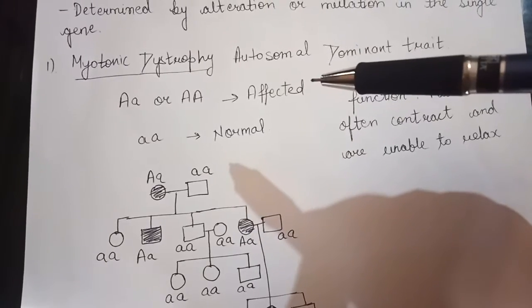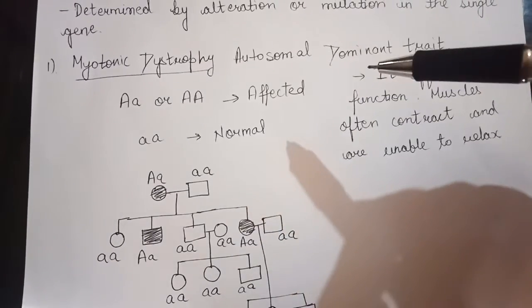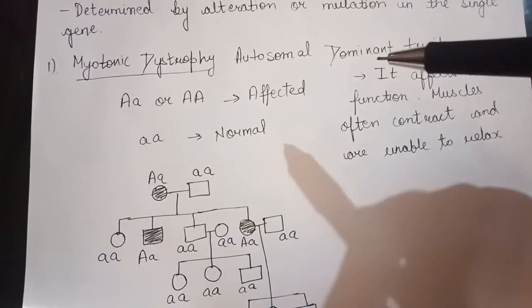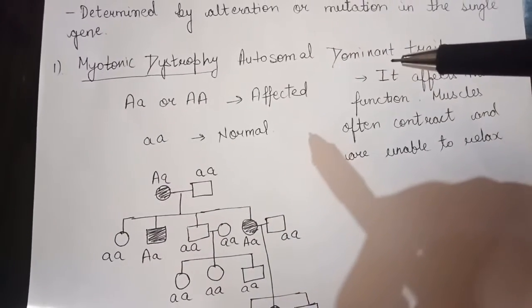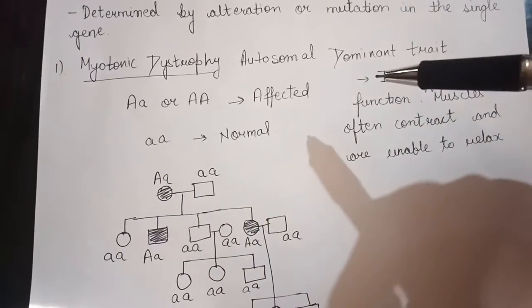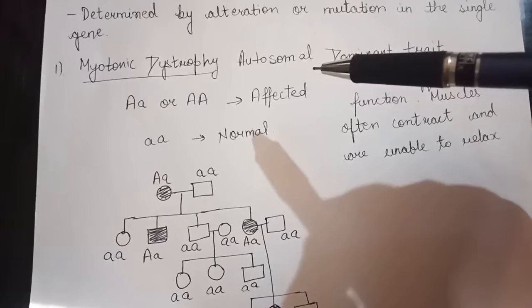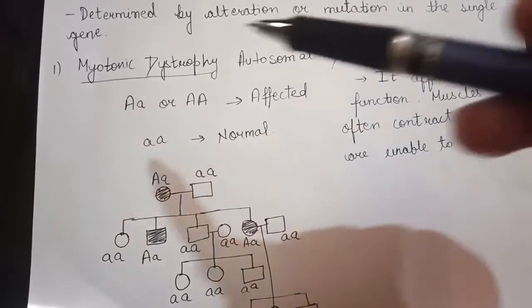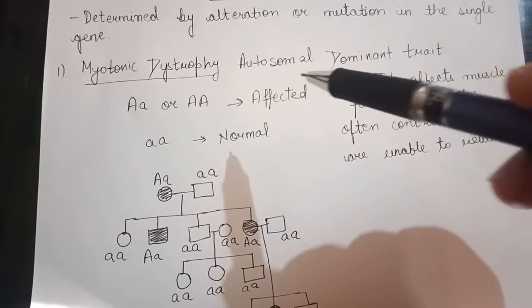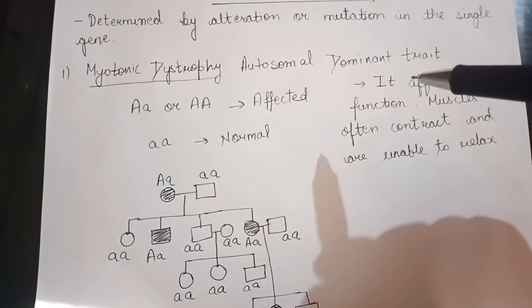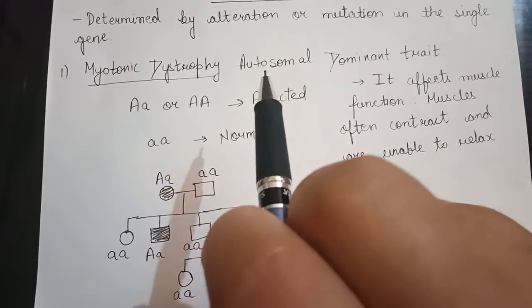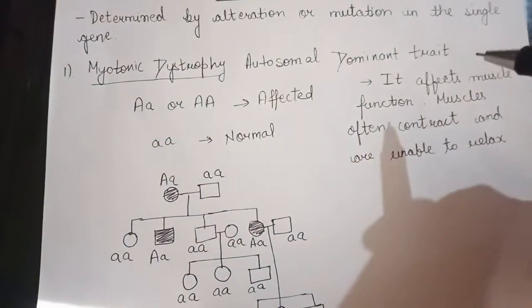that is, mutated. Okay, and if that mutated gene of the autosomal chromosome is dominant, and because of that dominant gene present in the autosomal chromosome the disease is caused, that is known as the autosomal dominant trait. Okay, so myotonic dystrophy is an autosomal dominant trait.